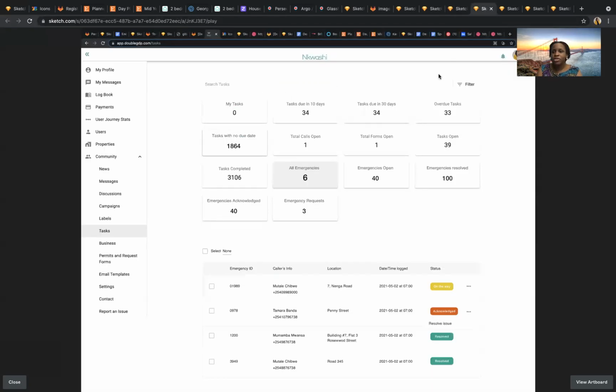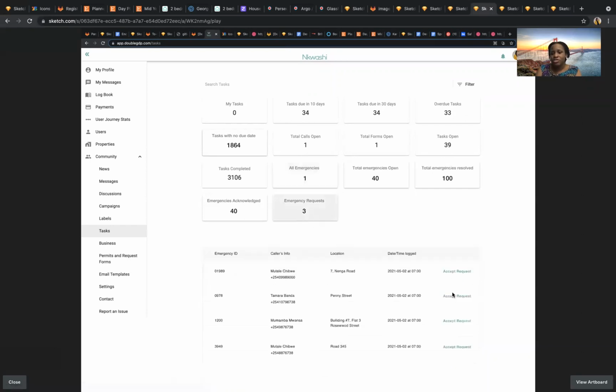Another thing, because of this new feature that we've added regarding the panic button, is how we are going to manage the emergency dispatch on the admin side. So we've decided to merge the tasks in such a way that you can see all emergencies that are open, emergencies that have been resolved, that have been acknowledged, and emergency requests. So once there's an emergency, you get a request, and then you can go ahead to accept the request.